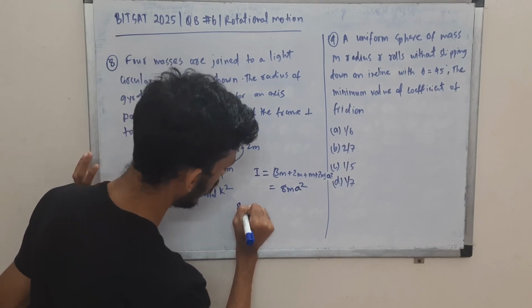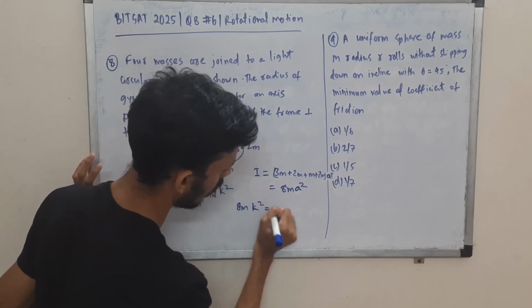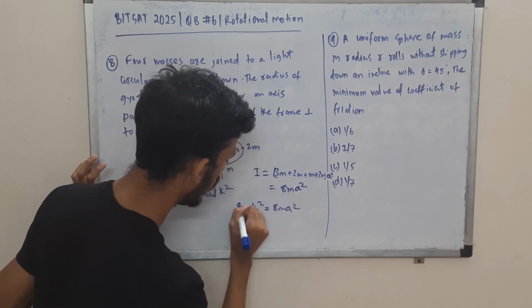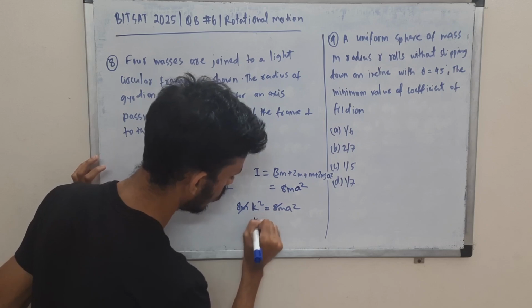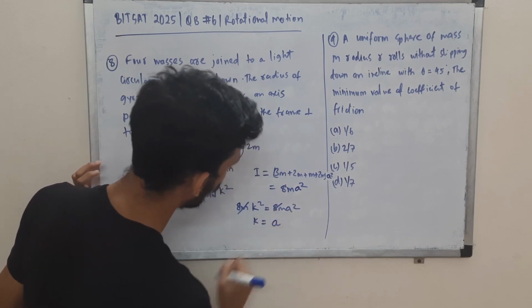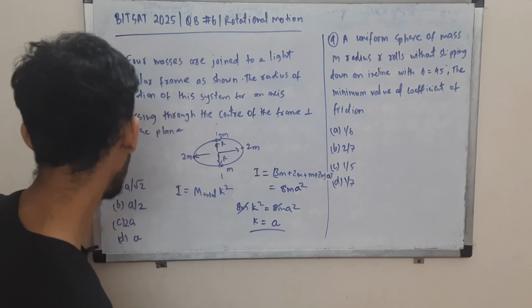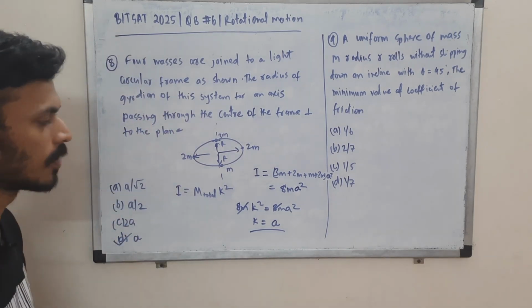Total mass is again 8m, and we have k square, and here 8m a square, right? So this implies that k should be, since it's a radius, let's take the positive value, k equal to a. Radius of gyration should be equal to a. Okay, this was a simple question.